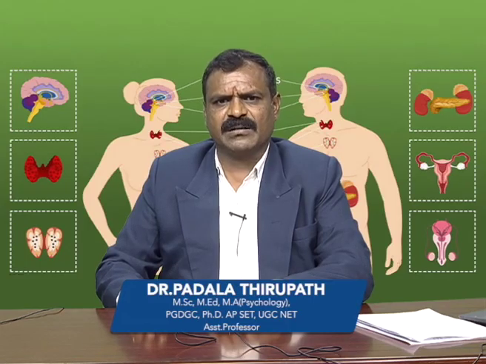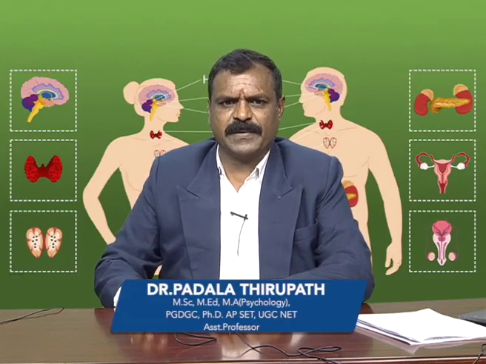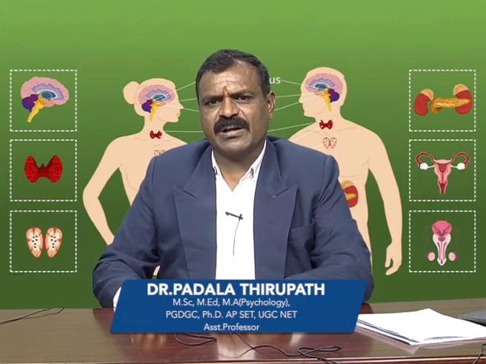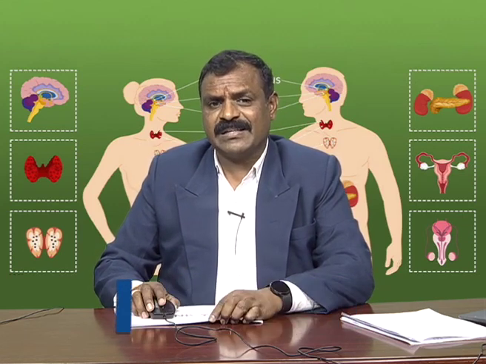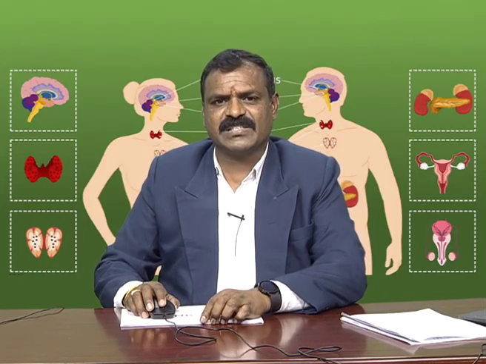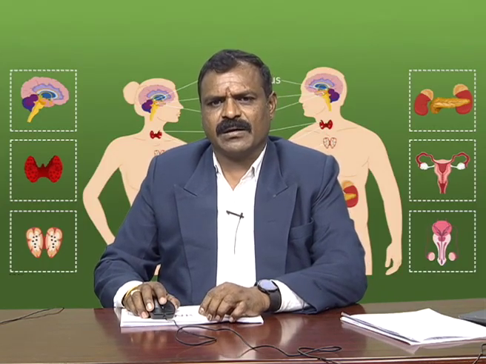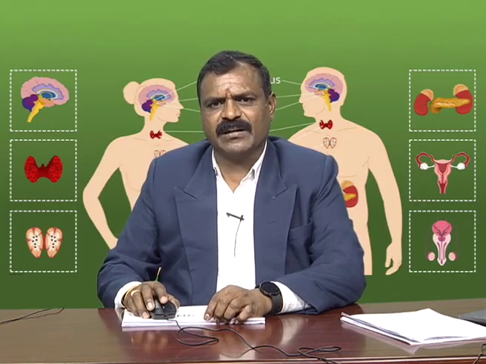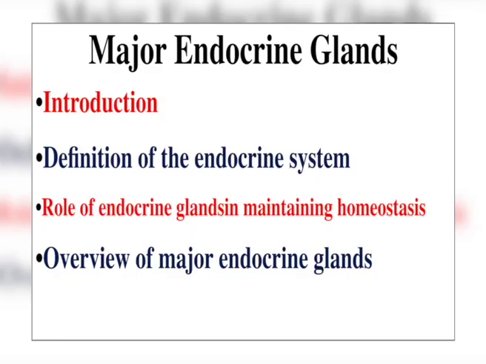In this regard, I would like to explain the major endocrine glands, their structure and functions. It is nothing but understanding the role of chemical messengers. Today, the most important topics we are going to discuss are the definition of the endocrine system, the role of endocrine glands in maintaining homeostasis, and an overview of the major endocrine glands.